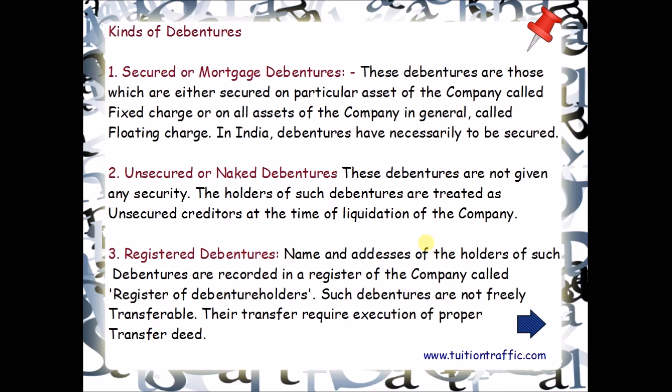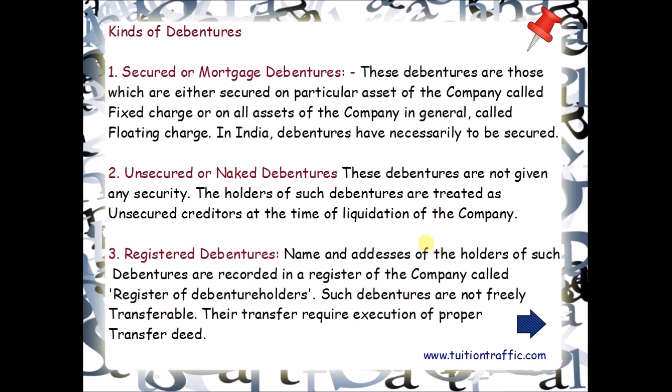Fixed charge denies the company from dealing with the mortgaged asset, whereas the floating charge does not prevent the company from using the asset. If the company is unable to repay the debentures on the due date, the debenture holder can realize their money from the asset mortgaged with them.